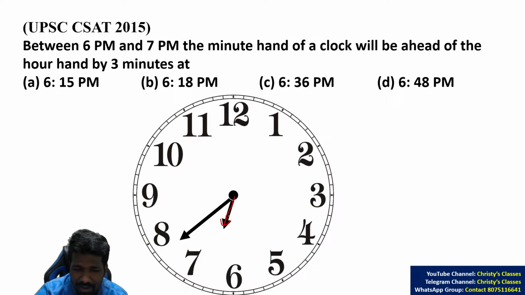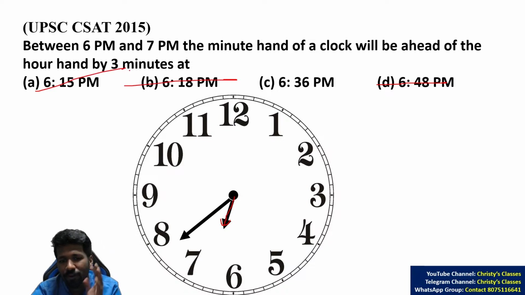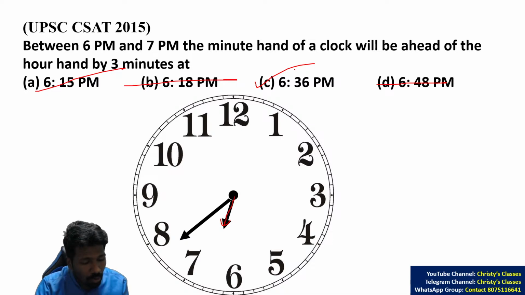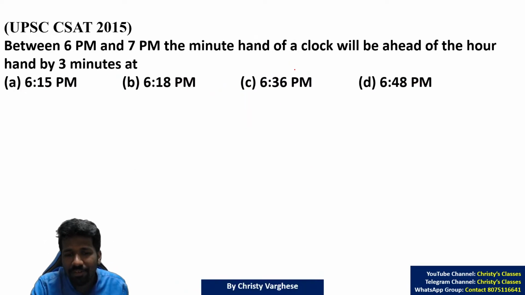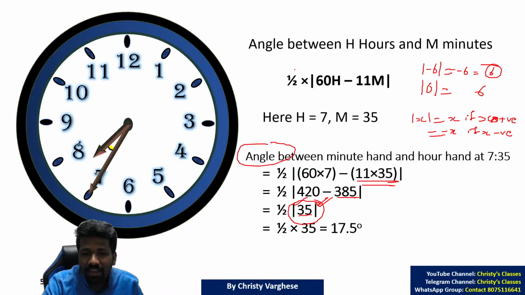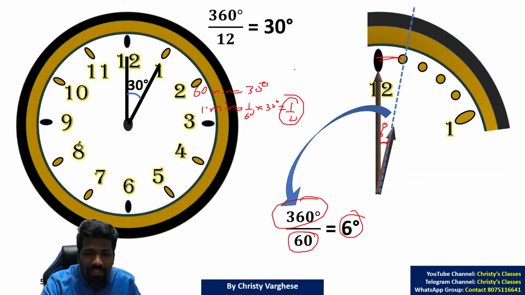The hour hand is between 6 and 7. So after 6:30 means the hour hand has crossed half of 6 and 7. So the minute hand will be somewhere between 35 to 40 only. That is the logic we have used. 3 options are way away from that time. That is why those 3 options are eliminated. This is not the only way to do this. There are other ways also, but this is the best way to solve this. This is the elimination way of doing it, which takes very little time.